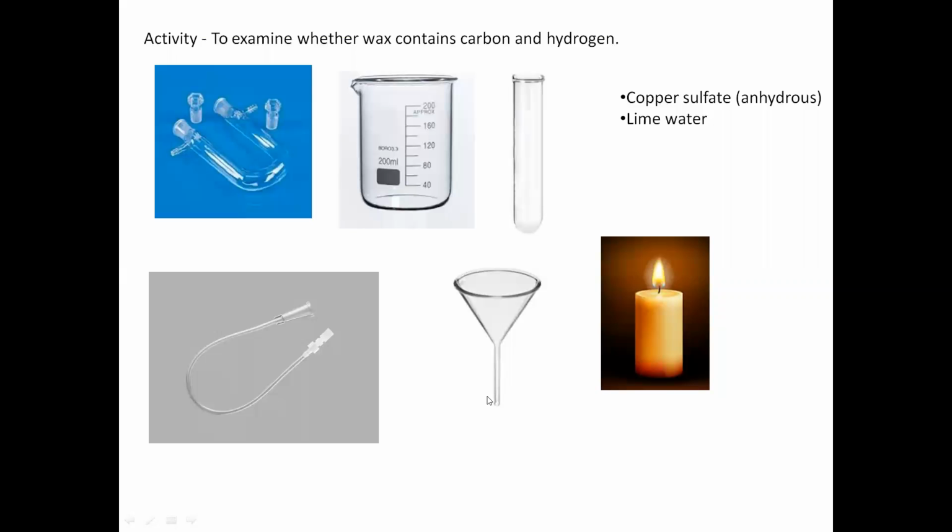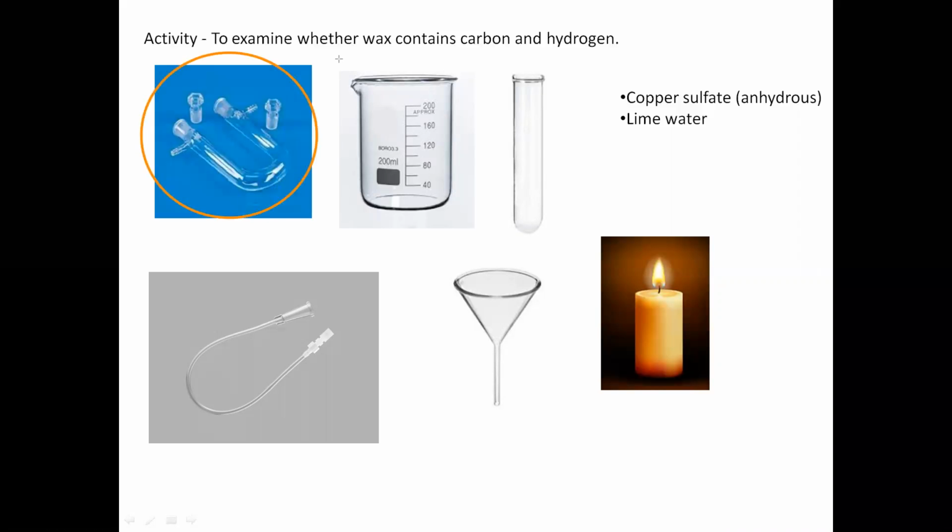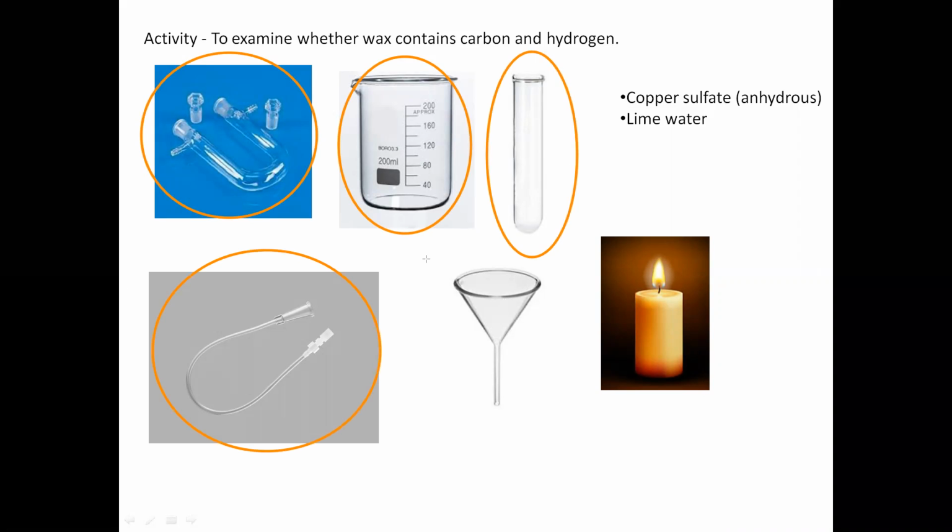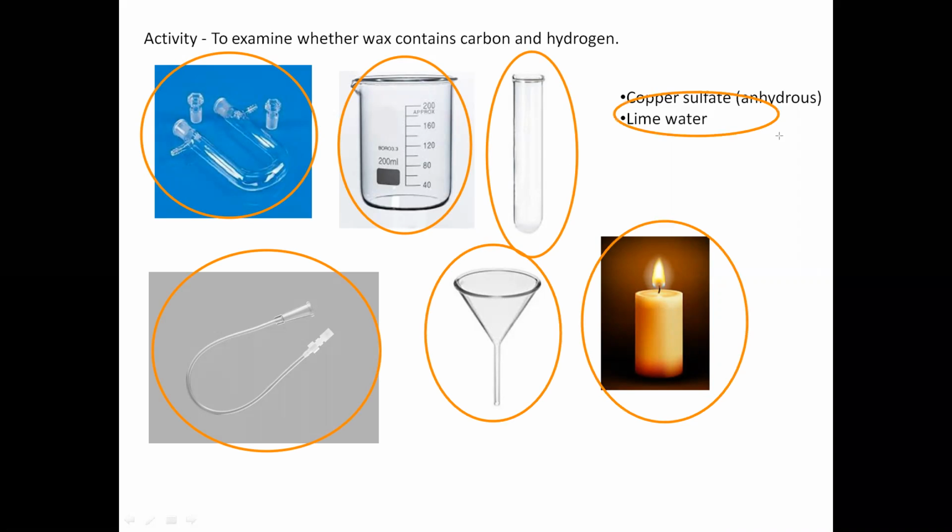Now we are going to find out whether wax contains carbon and hydrogen. To find this out, we need special instruments: a U-shaped tube, only one tube we need, a beaker and a test tube, connecting tubes, a funnel and a candle, anhydrous copper sulfate, which is white in color, and lime water.